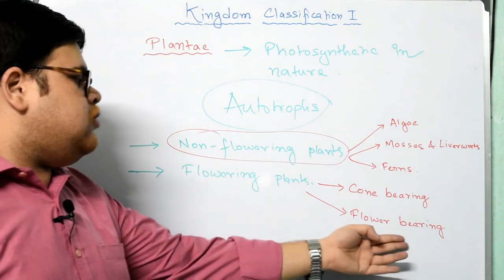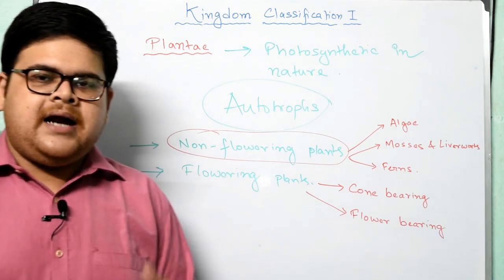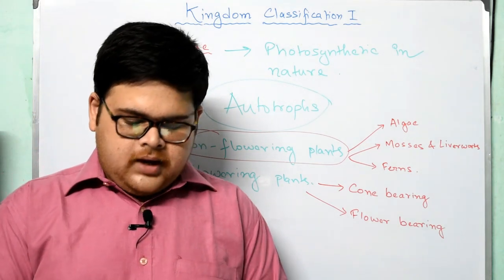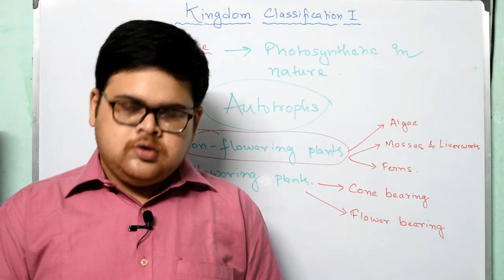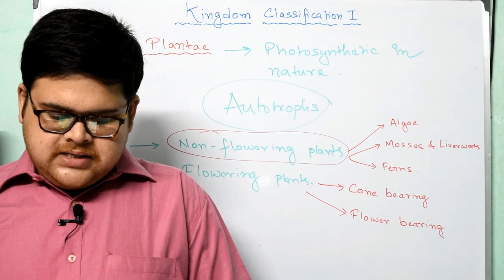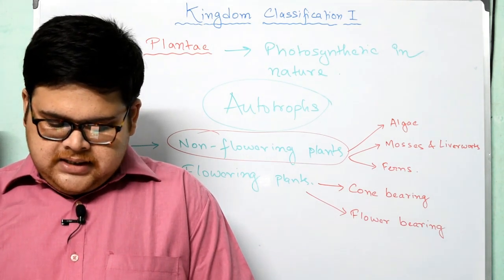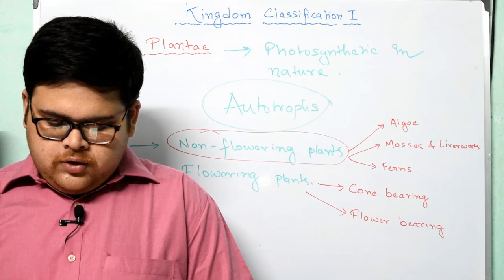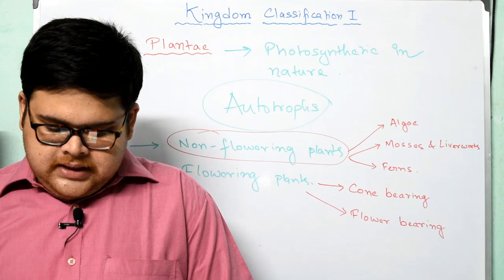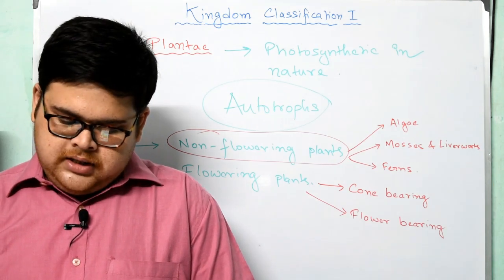And for the flowers, we all have seen flowering plants, it is not that tough, we all know what flowering plants are. Anyway, going through your book to help you understand cone bearing plants: cone bearing plants have cones instead of flowers on the branches of the plant. The seeds are borne within the cones. Fruit formation does not take place at all in these plants. These plants are evergreen, that is, they do not shed all their leaves seasonally.